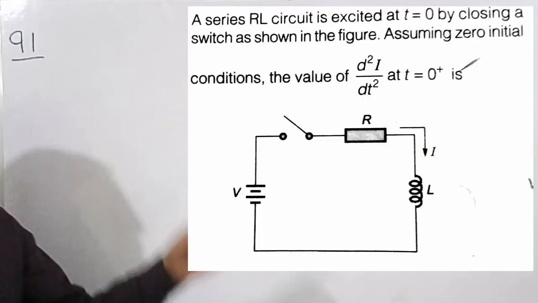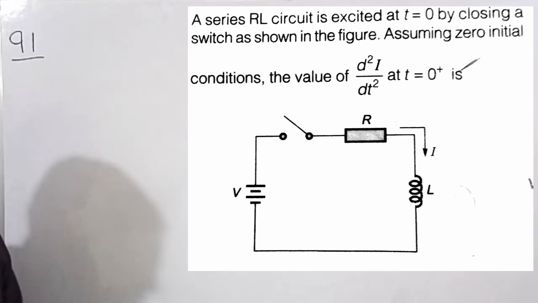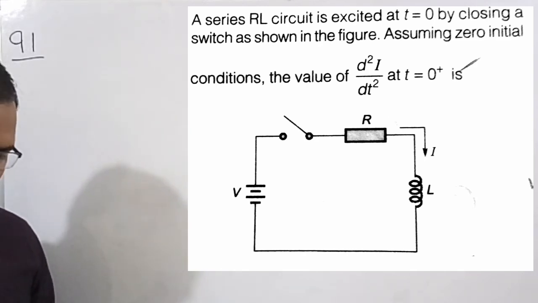So the main aim of this lecture is to teach or discuss the GATE previous year questions of network theory, 10 numericals in this lecture. So why waste more time? Let's get started. Now let's see question number 91, which says that a series RL circuit is excited at t equal to 0 by closing a switch as shown in the figure.